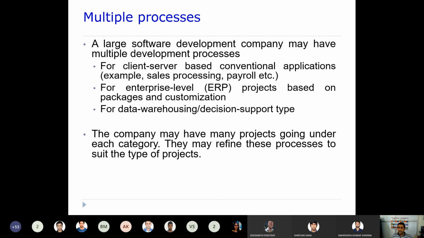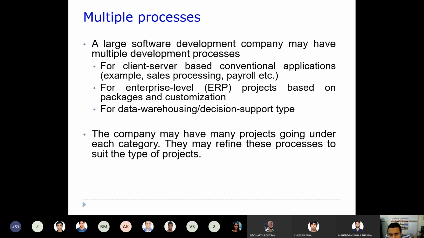It may also happen that there are many projects going on under each category, like under client server based applications, and you might have different types of projects again. For all of those projects we do not have a separate process model. What we need to do is refine the process model a little, so that it can suit that type of project.